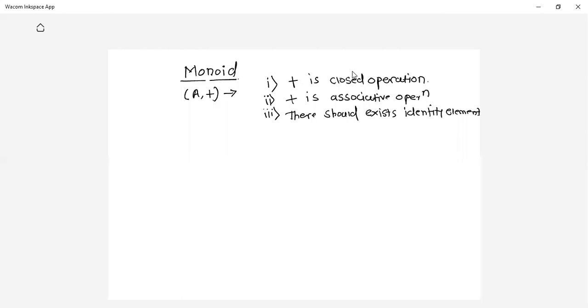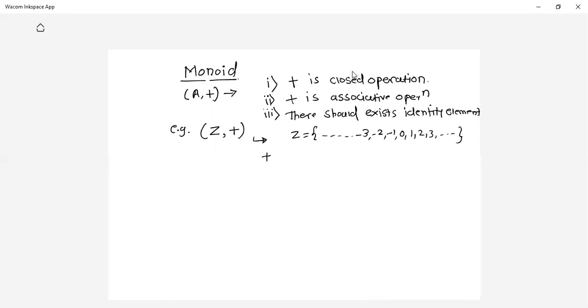For example, suppose I have the set as capital Z, that is the set of integers, and let us say plus is the ordinary addition operation defined on this set. Can I say this is a monoid? So I need to check. So Z is the set of integers, may be negative as well as positive. Now plus is the operation defined on this set.